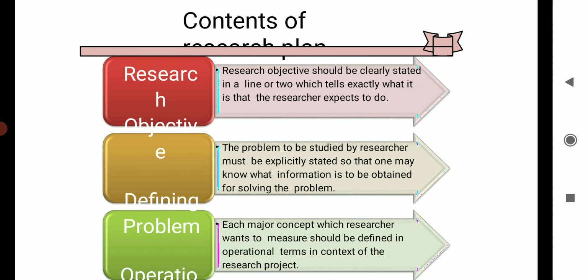Contents of research plan. Research objective should be clearly stated in a line or two which tells exactly what the researcher expects to do. Contents of the research plan include the objective. In the objective, the problems to be studied by the researcher must be explicitly stated so that one may know what information is to be obtained for solving the problem. Defining the problem: each major concept which the researcher wants to measure should be defined in operational terms in context of the research project.